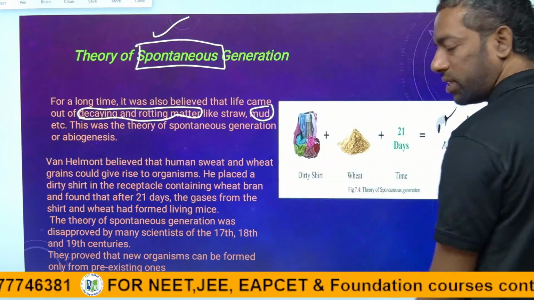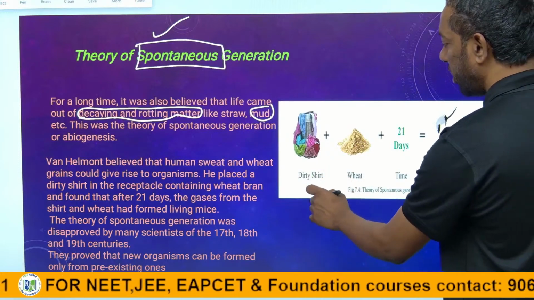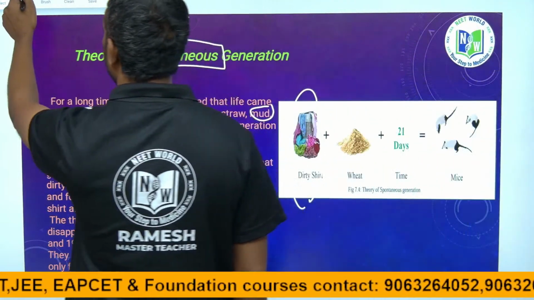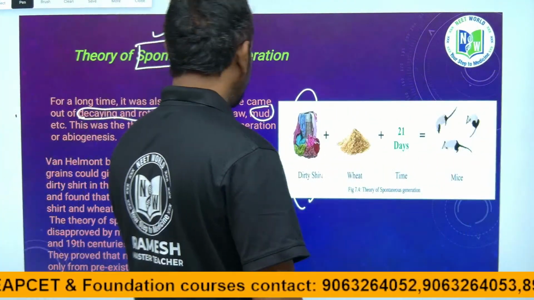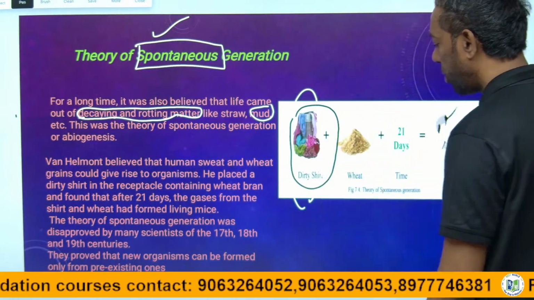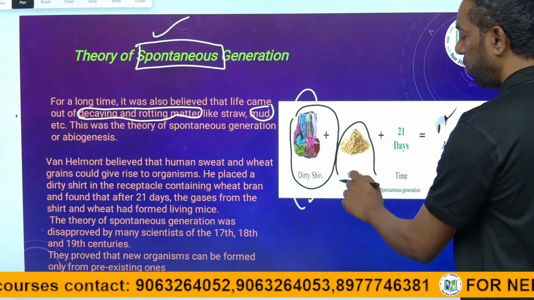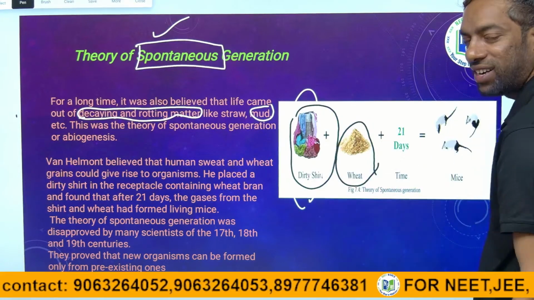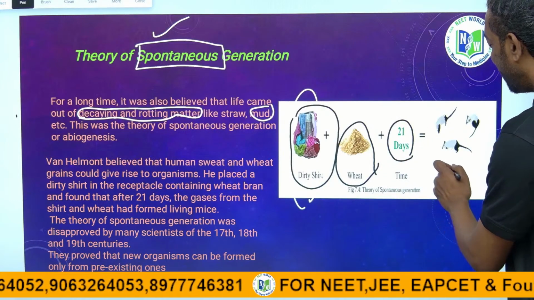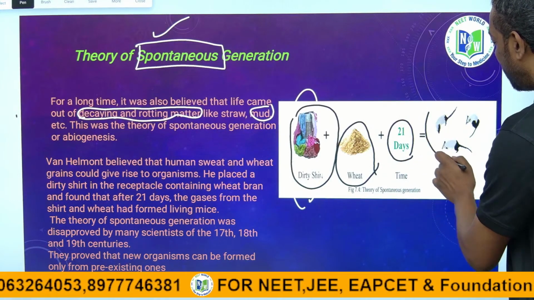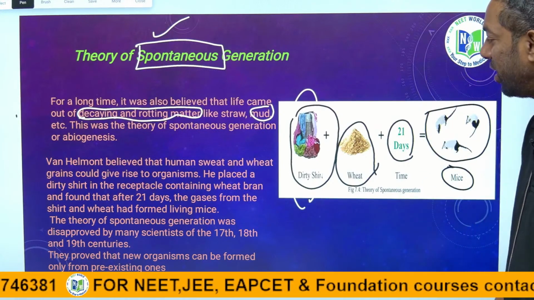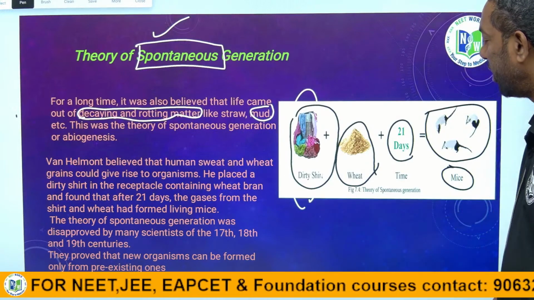Just look into this. Here he takes a dirty shirt. A dirty shirt means cotton. And wheat flour. He mixed it, and after 21 days he observed there is life, mice. Mice are created. Life is created after 21 days only. He took a dirty shirt and wheat.